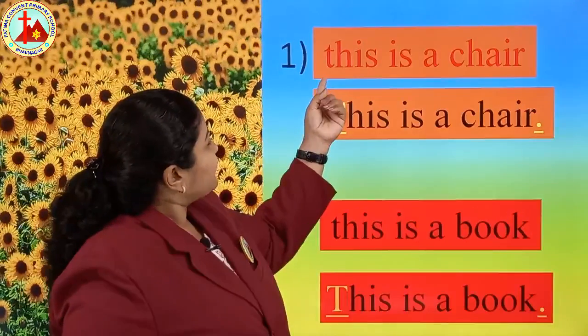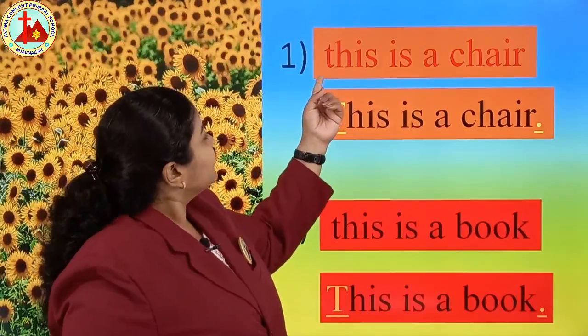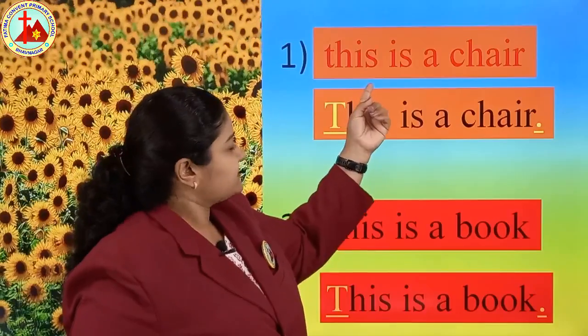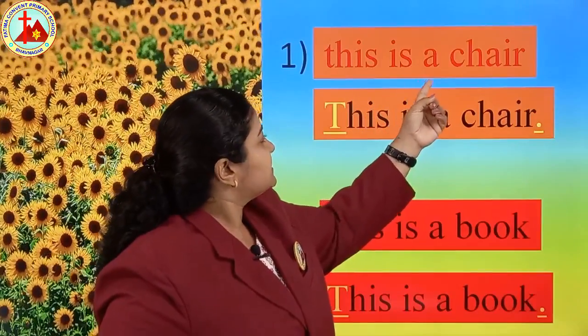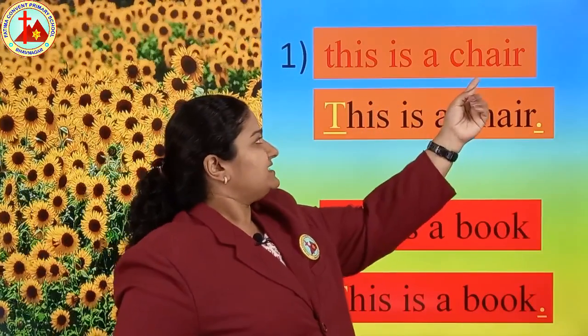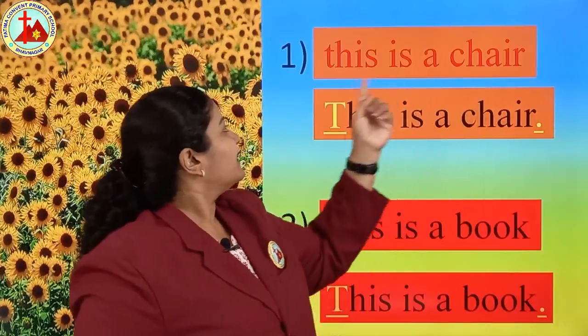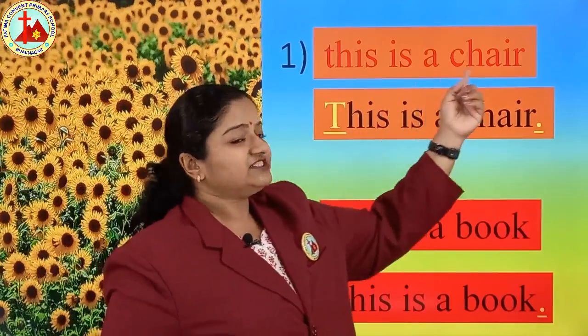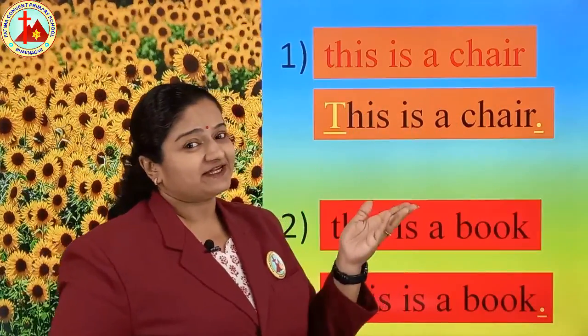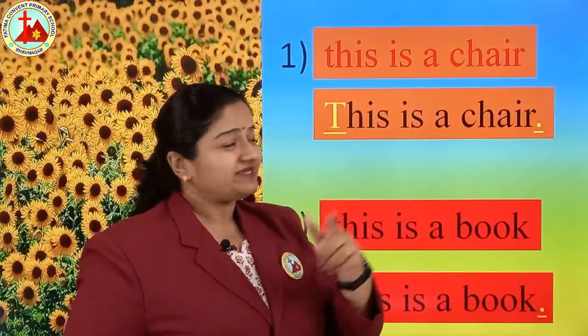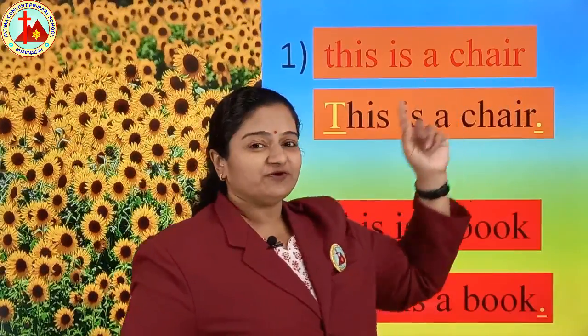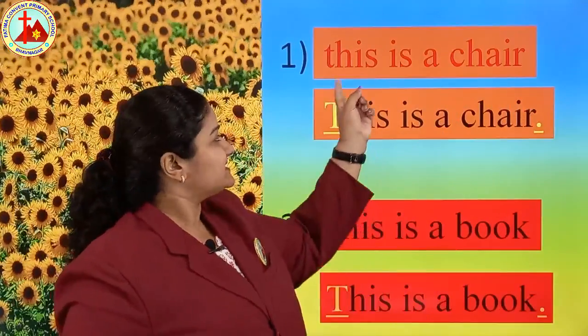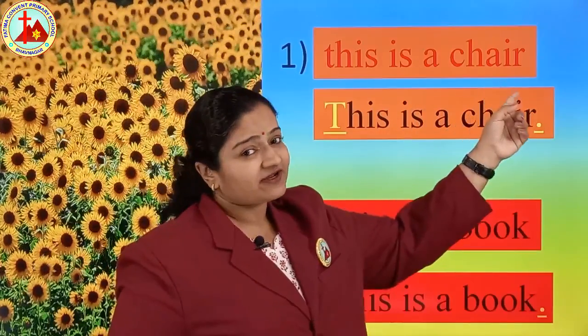See, the first letter is not capital. This is a chair. But the first letter should always be capital and at the end you have to put a full stop. But in this sentence it is not there.